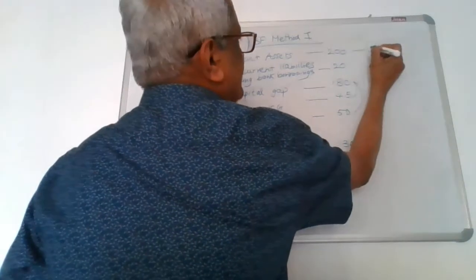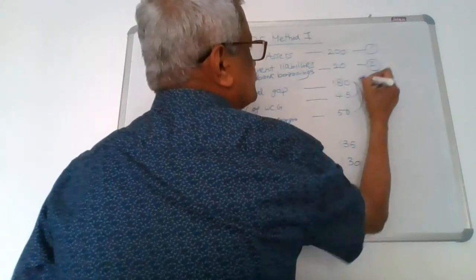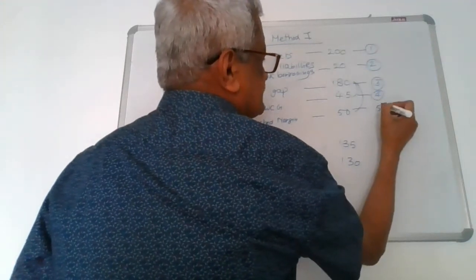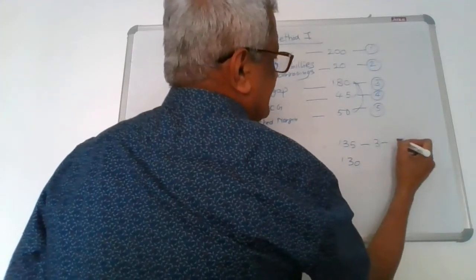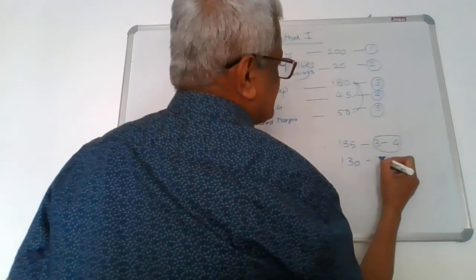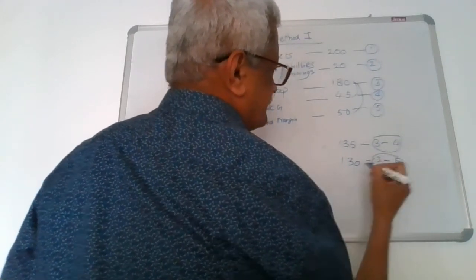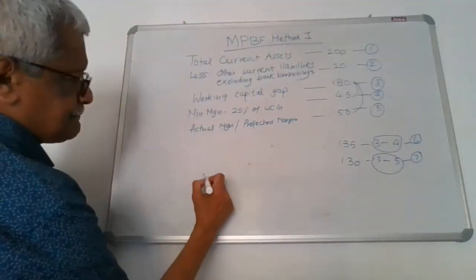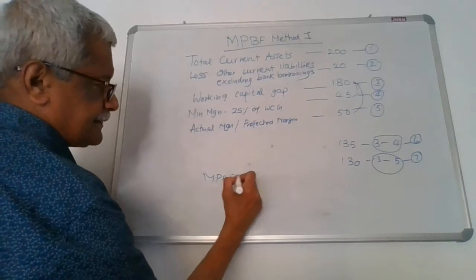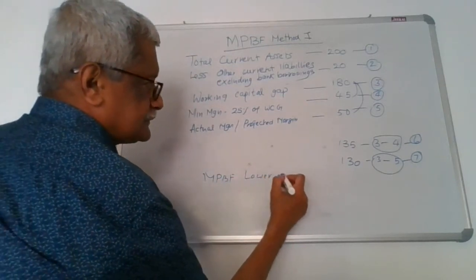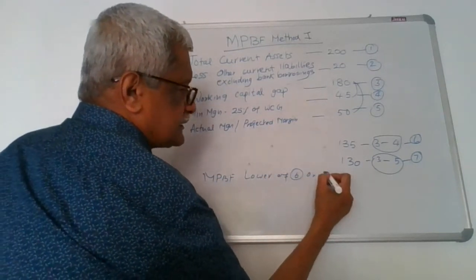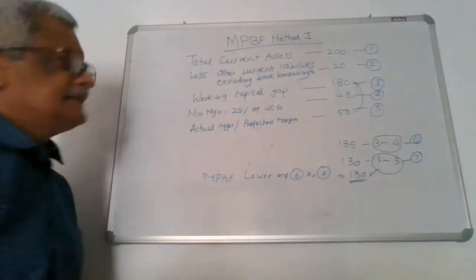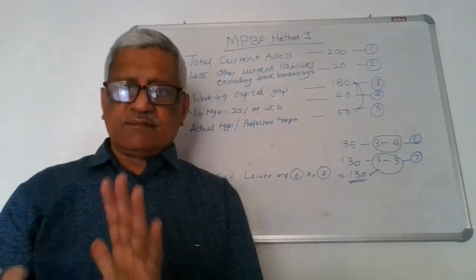Let us mark this as 1, mark this as 2, mark this as 3, mark this as 4, mark this as 5, mark this as 3 minus 4, mark this as 3 minus 5, let it be 6, let it be 7. So MPBF will be the lower of 6 or 7, which is equal to 130. This is how the method 1 MPBF works out.